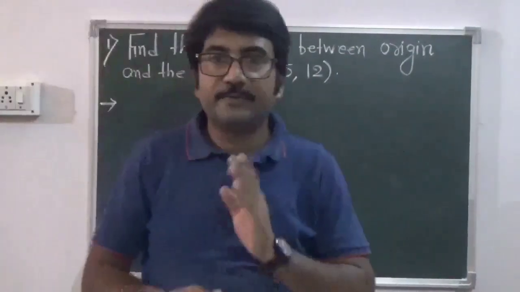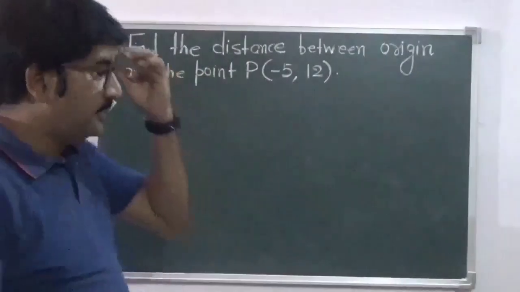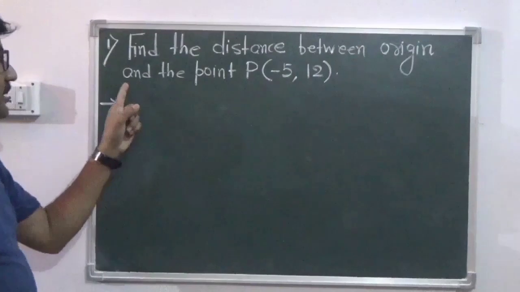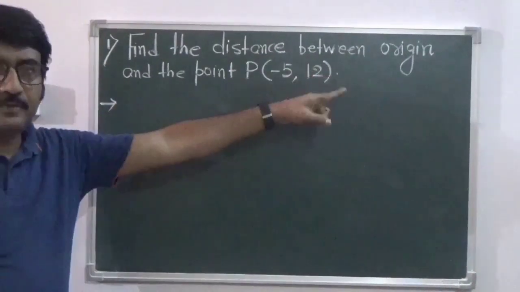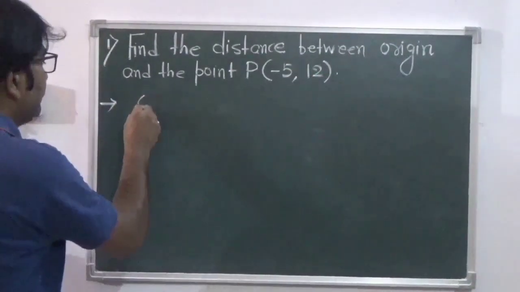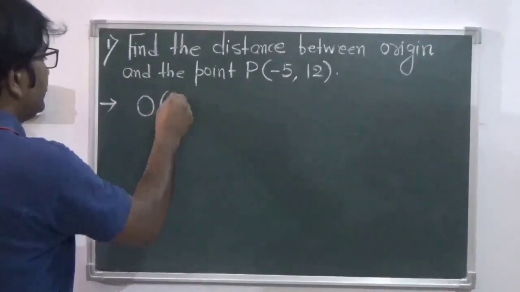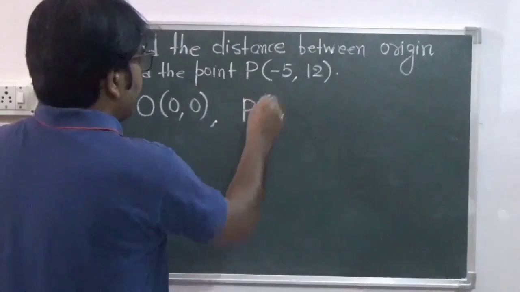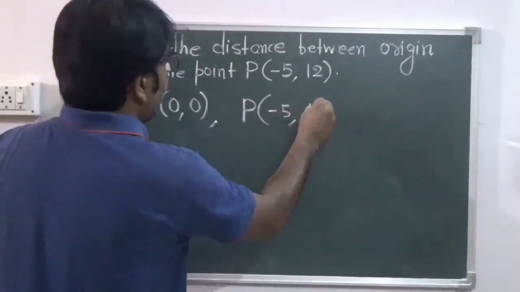Now let us solve the first question of this particular chapter. Find the distance between the origin and the point P(minus 5, 12). So the points are the origin (0, 0) and the point P, that is (minus 5, 12).